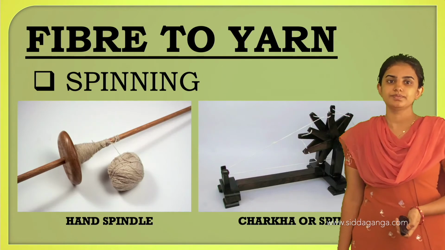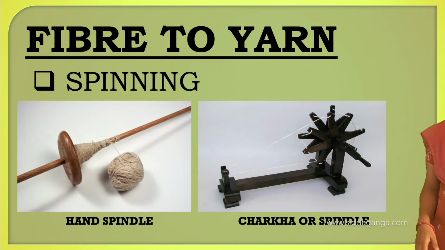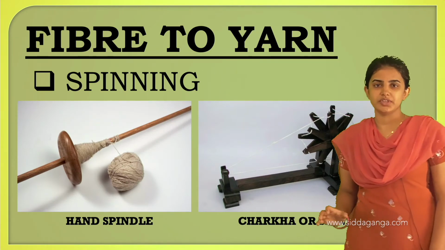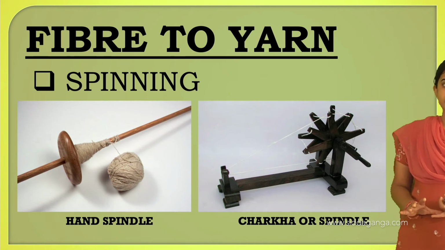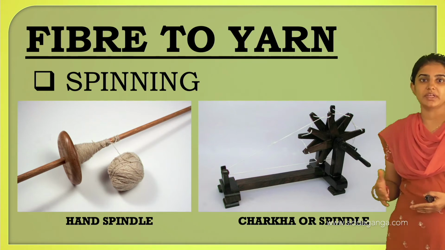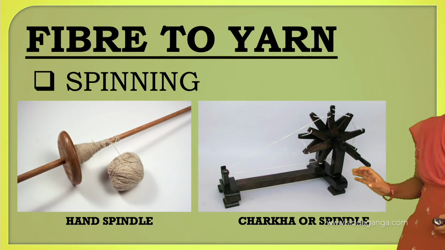Next we shall move on to fibers to yarn. Here the spinning process comes in. The process of turning or twisting the fibers to make yarn is called spinning.